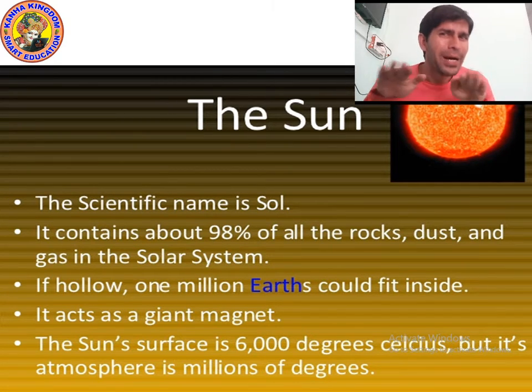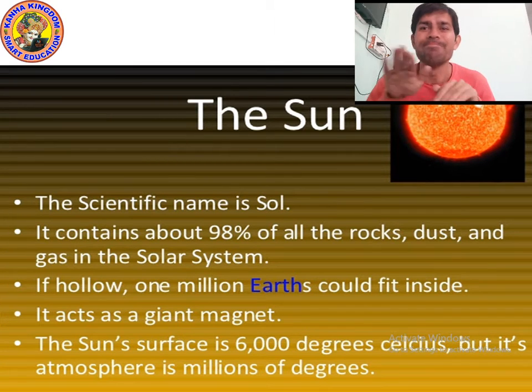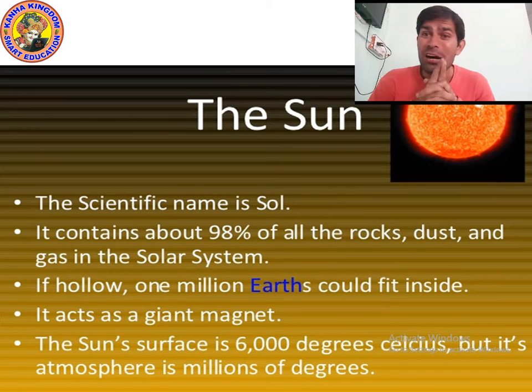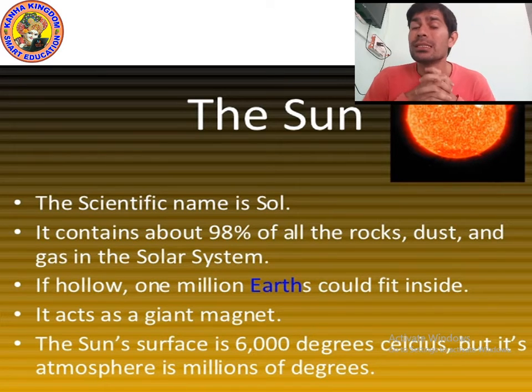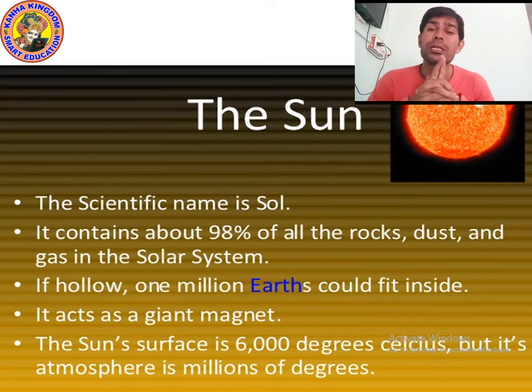You will burn. That's the temperature of the sun, because our body temperature is just 37 degrees Celsius. So the sun's surface is 6,000 degrees Celsius.